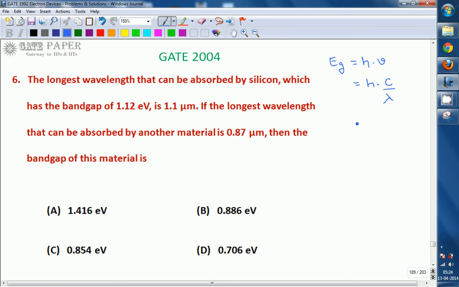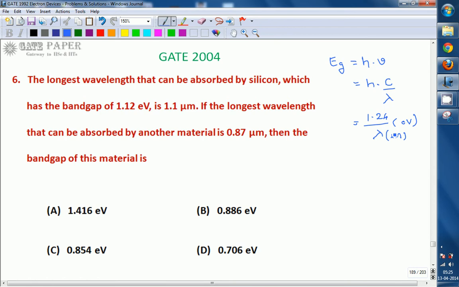If you multiply those two constants, you get the numerator as a constant, which is 1.24, divided by lambda. The units are electron volts, and lambda must be in micrometers. Remember that: 1.24 by lambda.